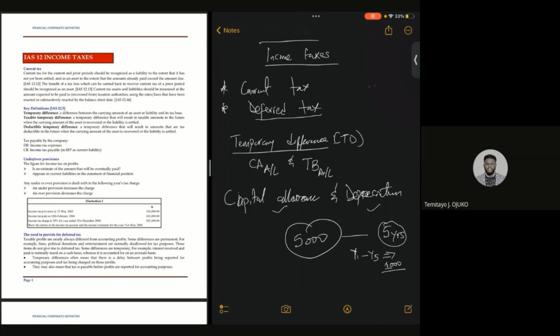Now, for capital allowance, based on the jurisdiction where we are, which is Nigeria, let's take for example, we have what is known as initial allowance and annual allowance. Let's say you have 10% initial allowance and 20% for annual allowance.